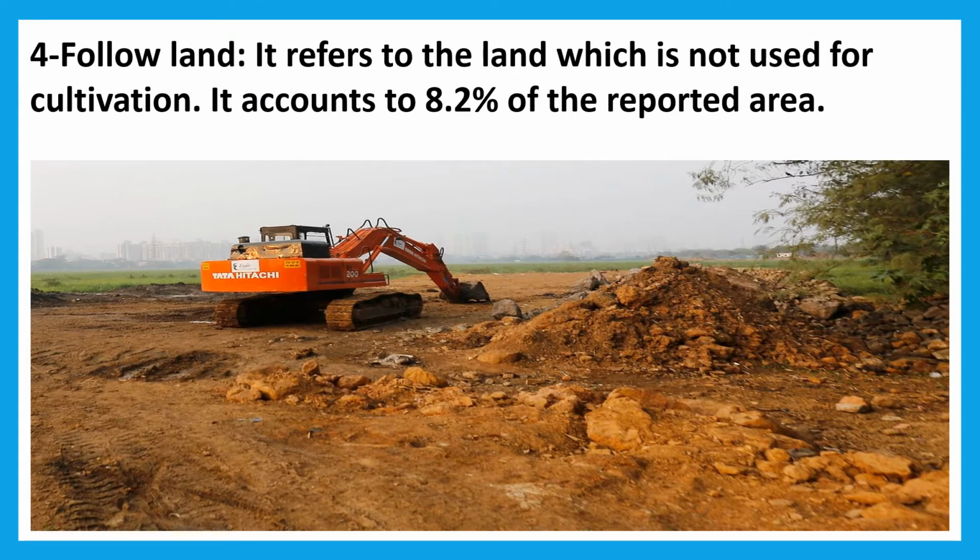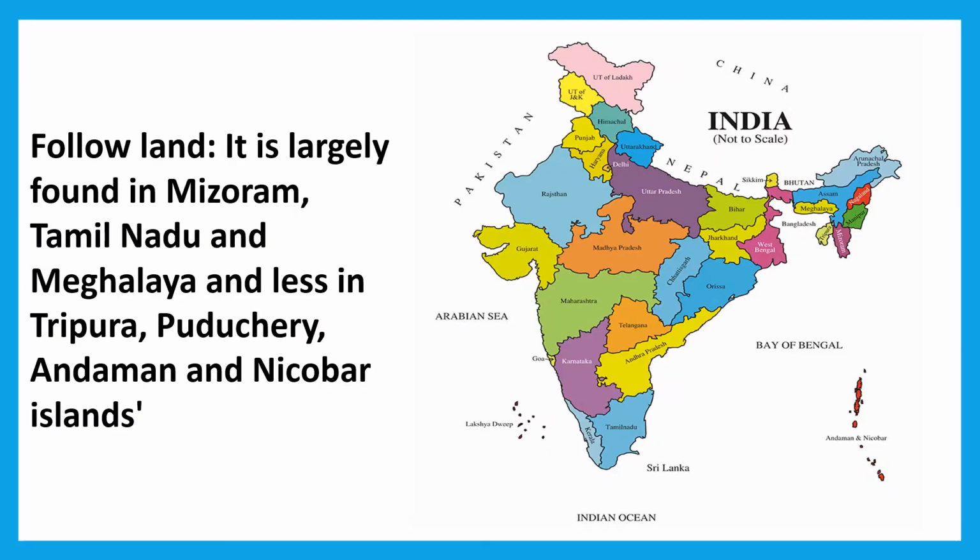Fourth is fallow land, means it refers to the land which is not used for the cultivation. It accounts for 8.2% of the reported area. It is largely found in Mizoram, Meghalaya, Pondicherry, Andaman and Nicobar Islands.